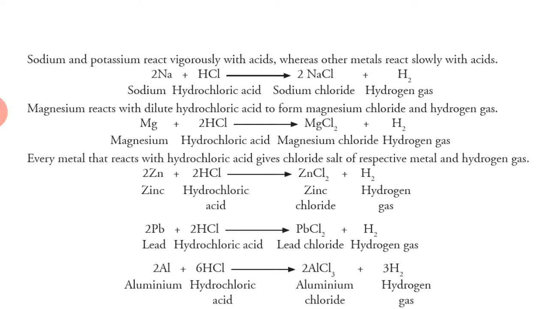Zinc plus hydrochloric acid gives zinc chloride plus hydrogen gas. Lead plus hydrochloric acid gives lead chloride plus hydrogen gas. Aluminium plus hydrochloric acid gives aluminium chloride plus hydrogen gas. Got it?